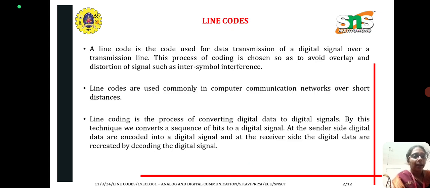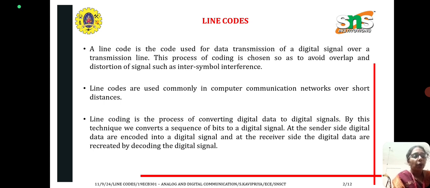So what is a line code? A line code is a code used for transmission of a digital signal over a transmission line. This process of coding is chosen so as to avoid overlapping and distortion of a signal, such as inter-symbol interference. Line codes are common in computer communication networks over a short distance.